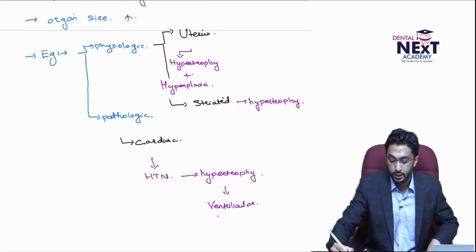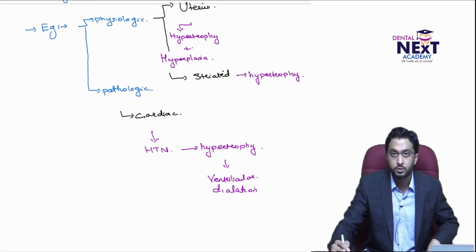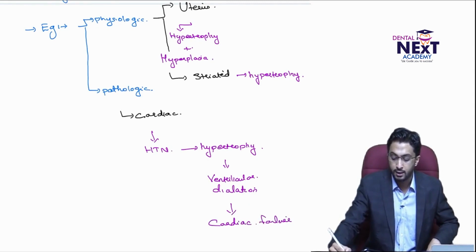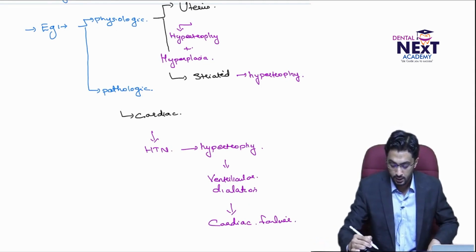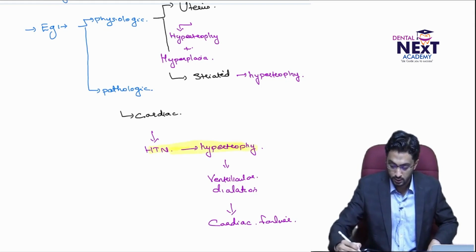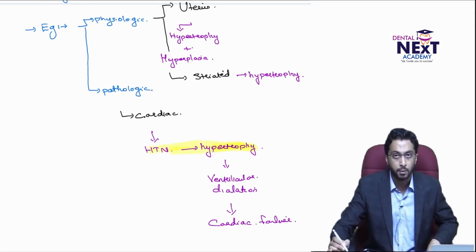Okay, ventricular hypertrophy and ventricular dilatation. But if this stimulus continues, if the hypertension is not controlled, the patient can finally end up with cardiac failure. It can finally lead to what is known as cardiac failure. So here is a physiologic response. Till here it is physiologic, no problem.